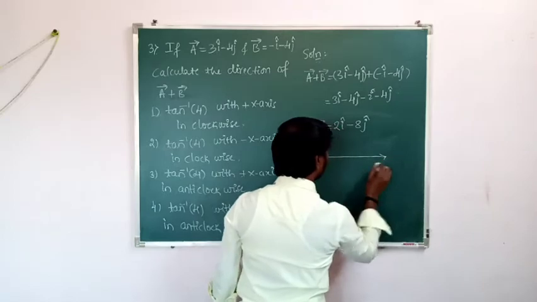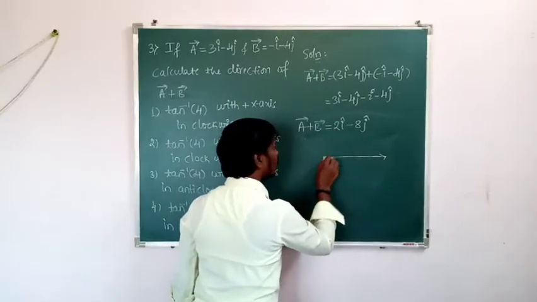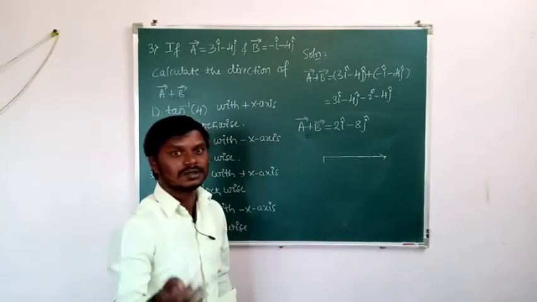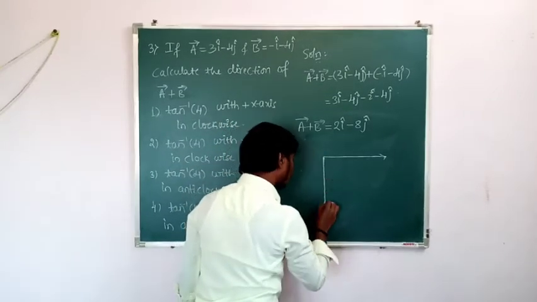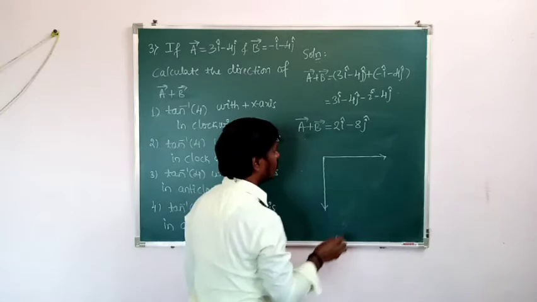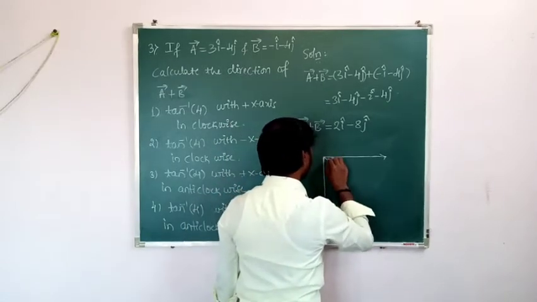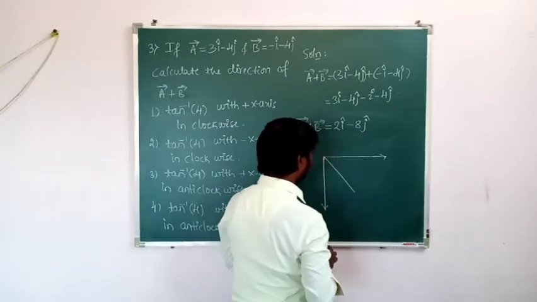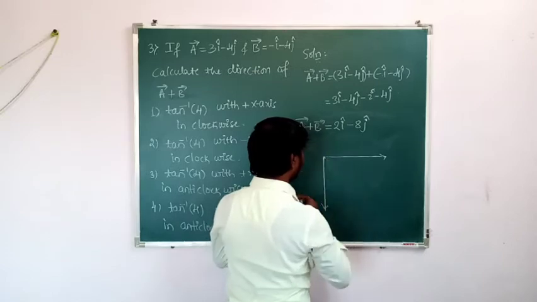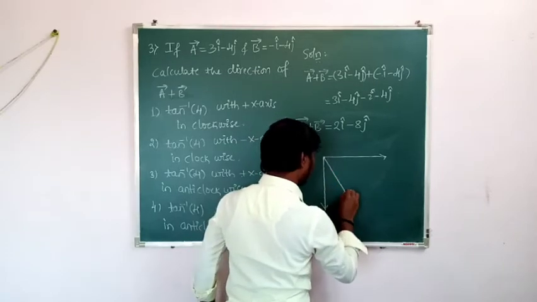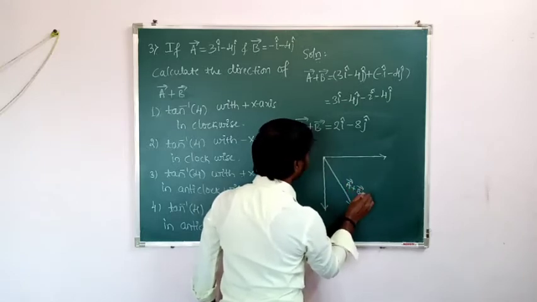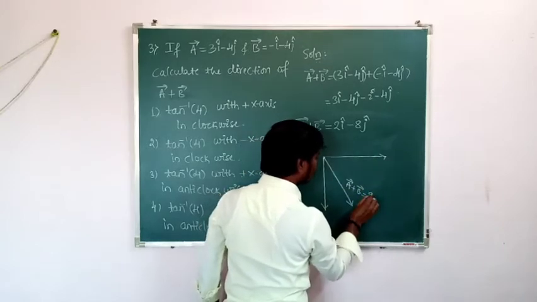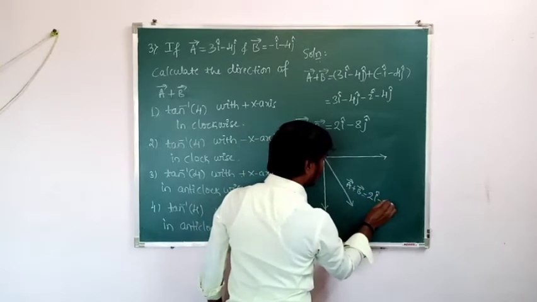So it is the x-axis, and here the y-axis can be taken as negative because the y component is negative. Then let us draw vector A plus B. So we got vector A plus B, how much? 2i minus 8j.